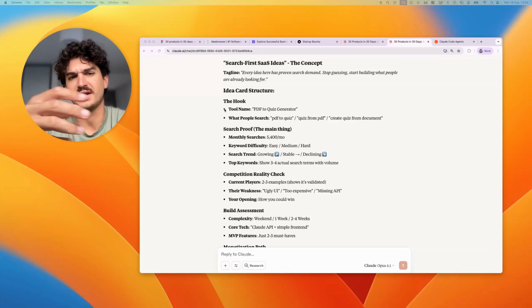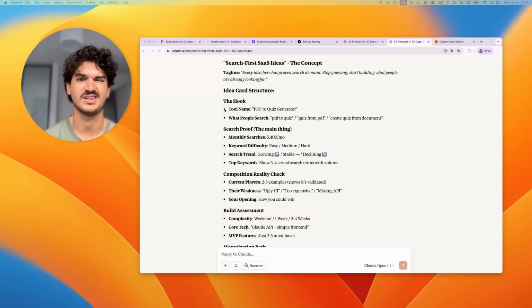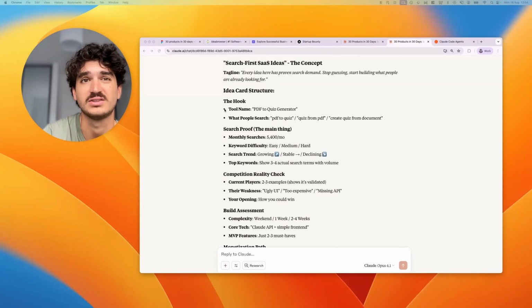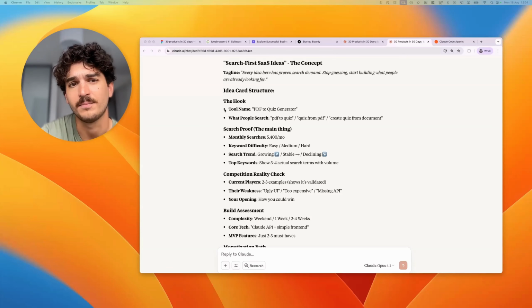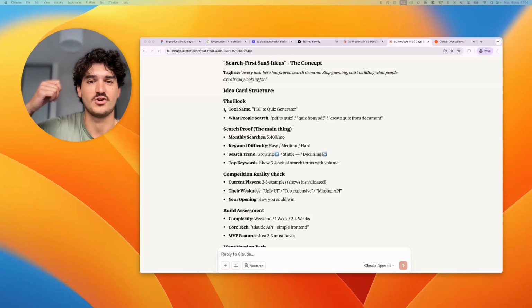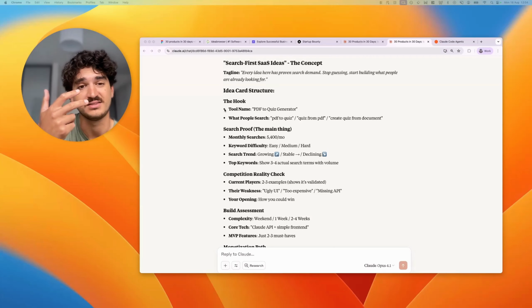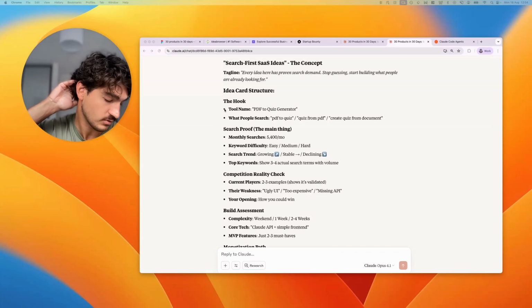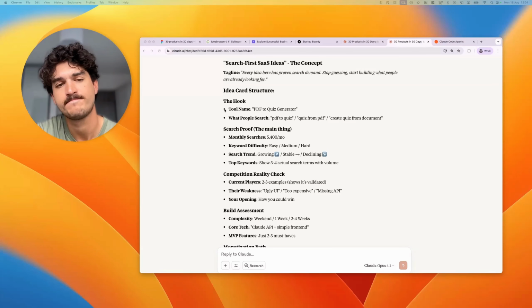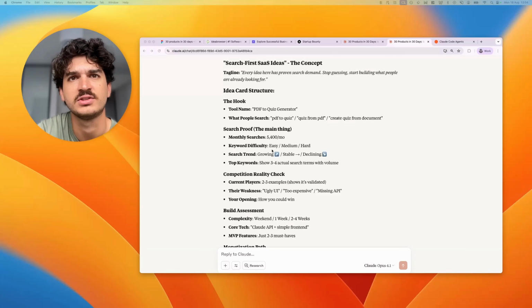At first I thought, oh, the SEO data here would be too hard to get for V1. But then I thought, what about if we just focus on the search thing and then have some additional metrics alongside that? And I like that. And I would love a tool where I could go and browse small tools, things to build that have search intent, that show me the volume, show me the idea, show me what competitors are. Let me easily just go and see what they're doing for it. Let me see the keyword difficulty, how hard it is to rank for that. And I think we could be onto something here.